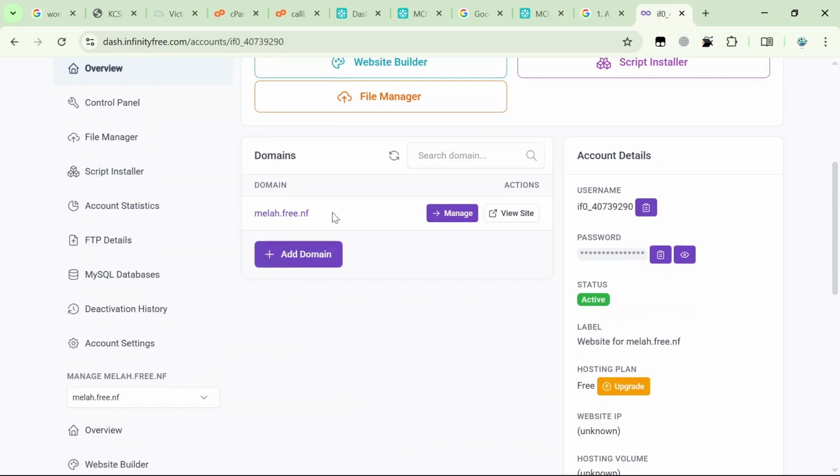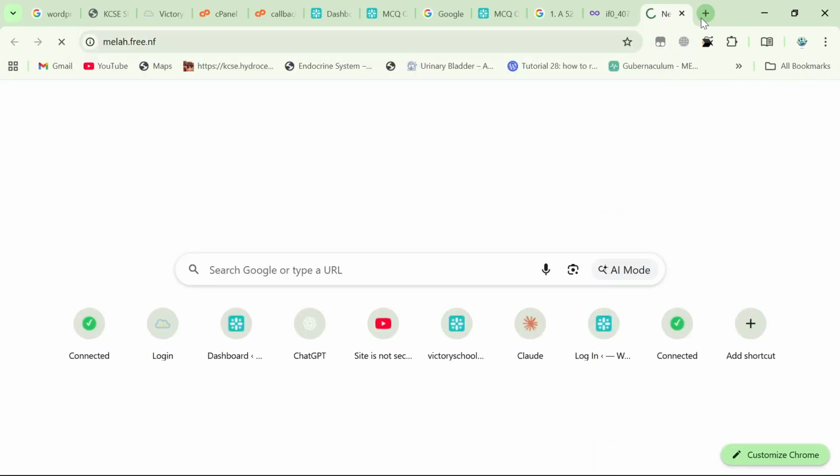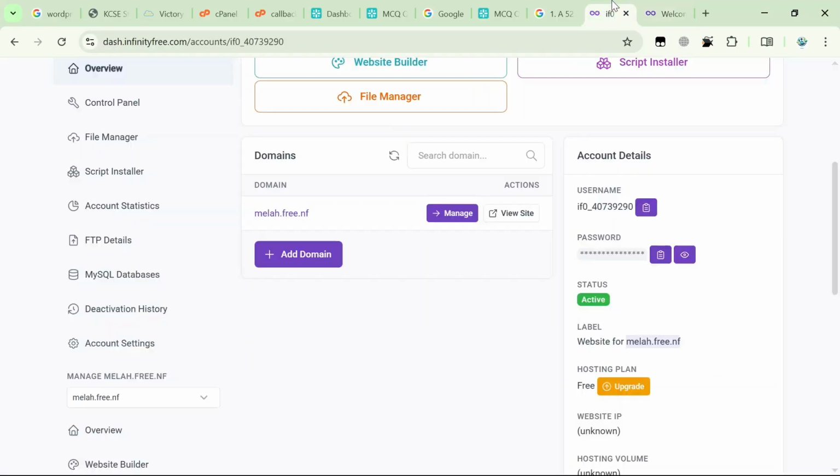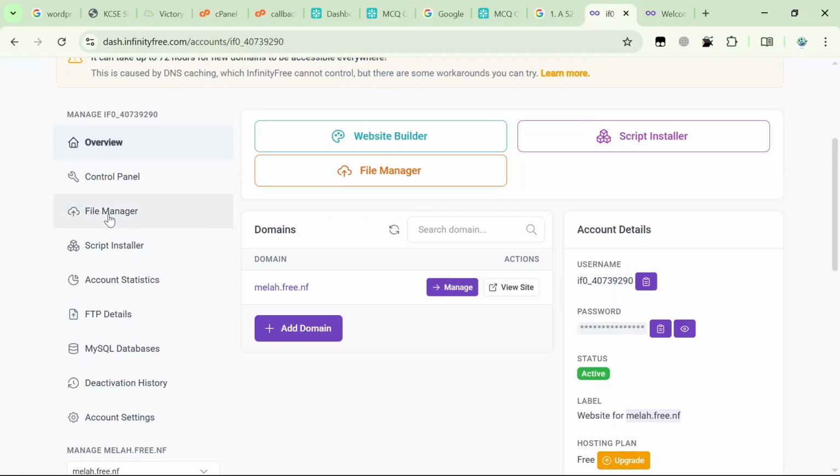Now when you go to this site, let's visit our free site that we've just created. mela.free.nf. Now here's our site. Our domain is ready and ready to use. Now from here, if it's an HTML code that we had, we can easily import it to our site using the file manager that is here. But in this tutorial,